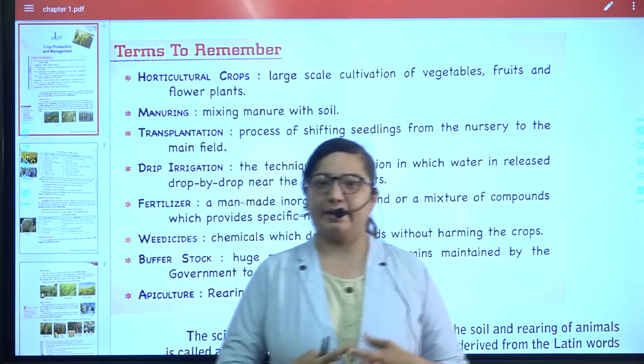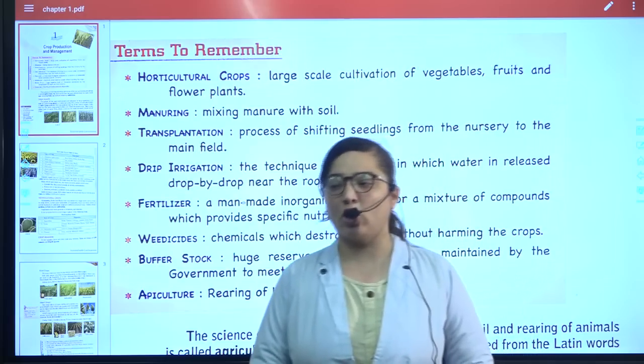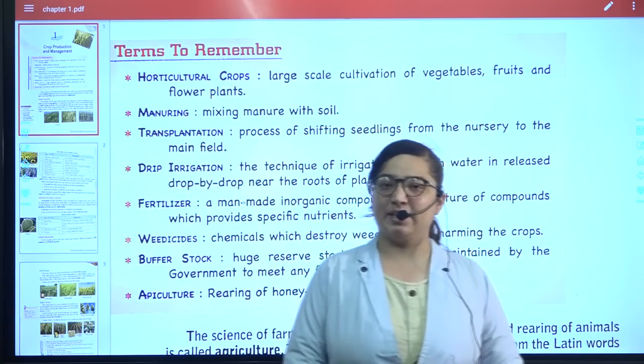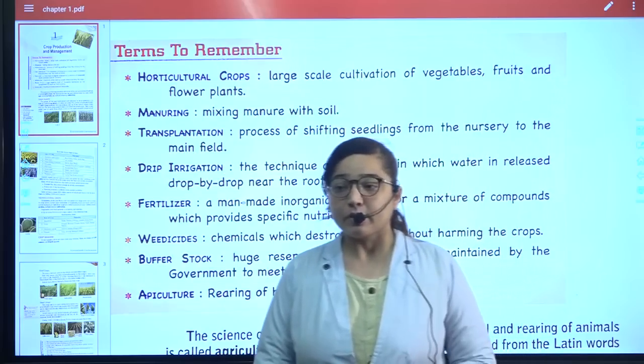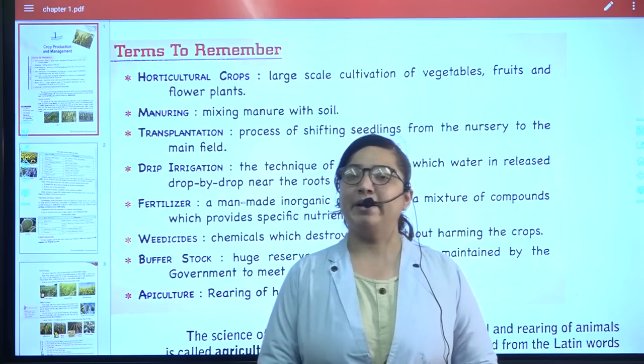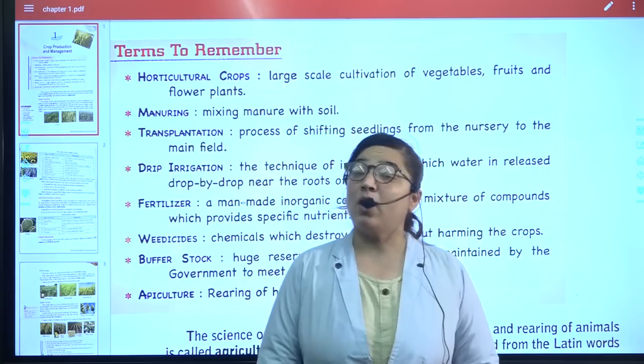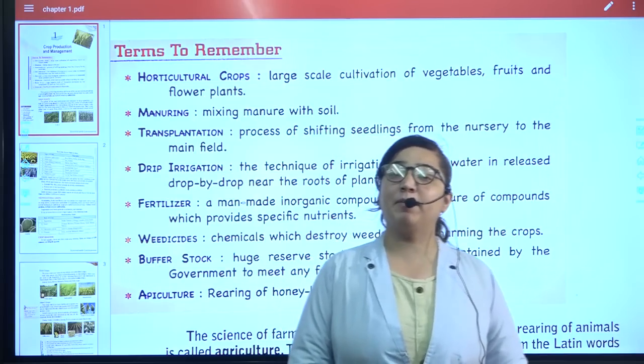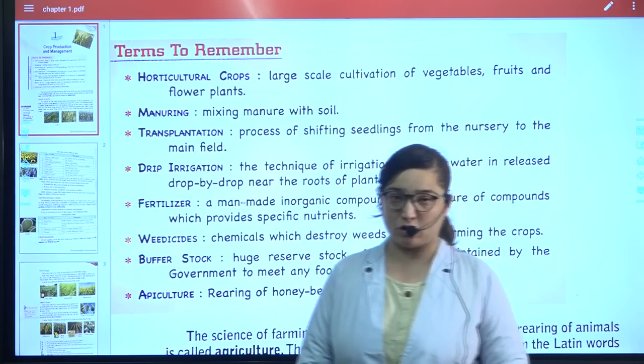Not poor, but yet there were many people who were not able to satisfy the basic needs of food. For them, the government had arranged. Now, how were they able to arrange? They were able to arrange because of this buffer stock.